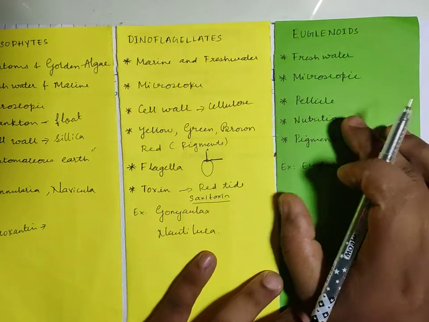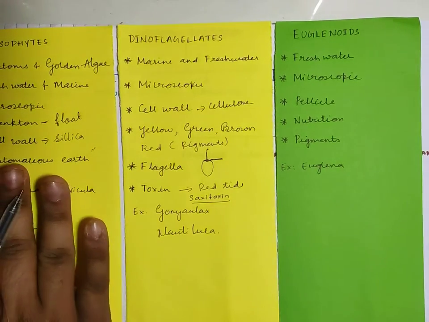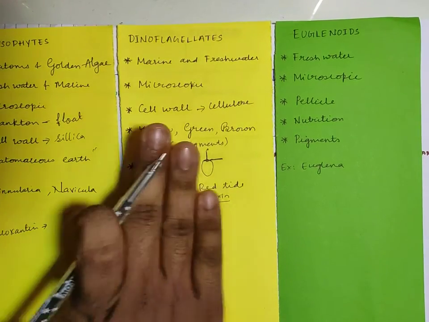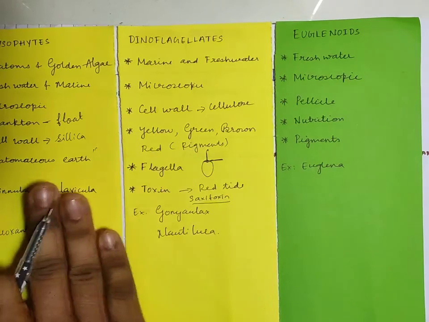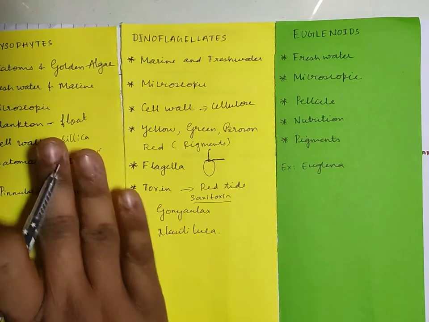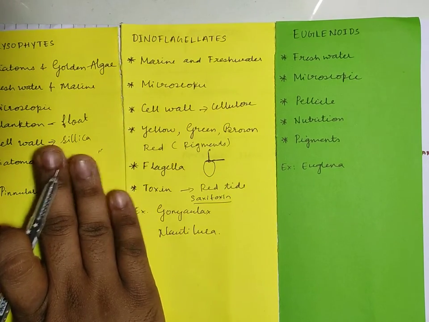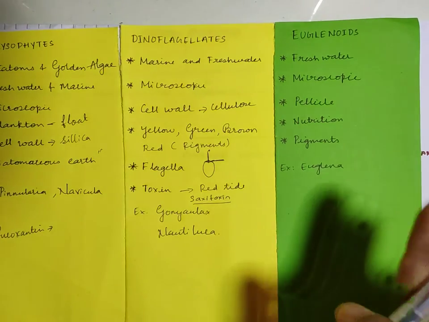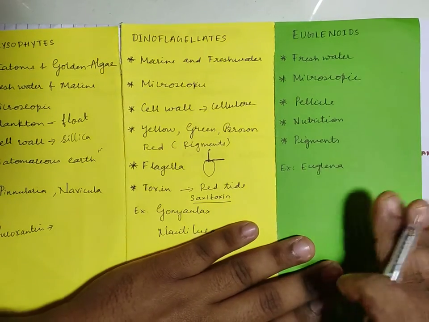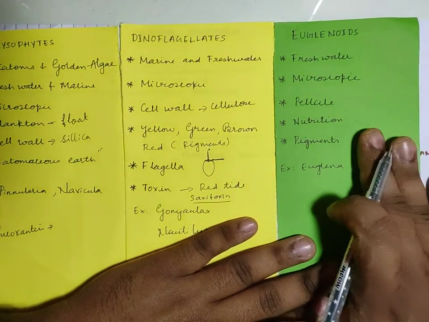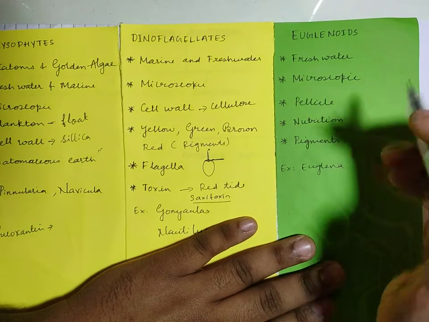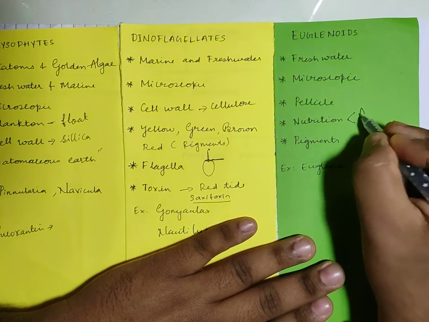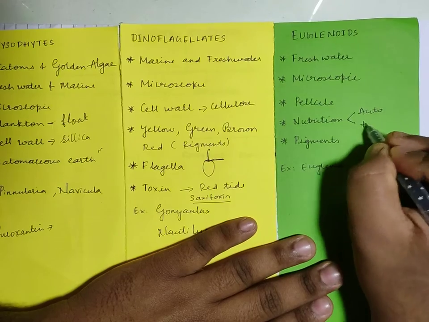Next, if you see the nutrition in both cases, that is in chrysophytes and in dinoflagellates, it is photosynthetic in nature because they have the photosynthetic pigments. Euglenoids, they have the photosynthetic pigment, but nutrition is of two types, that is autotrophic as well as heterotrophic.